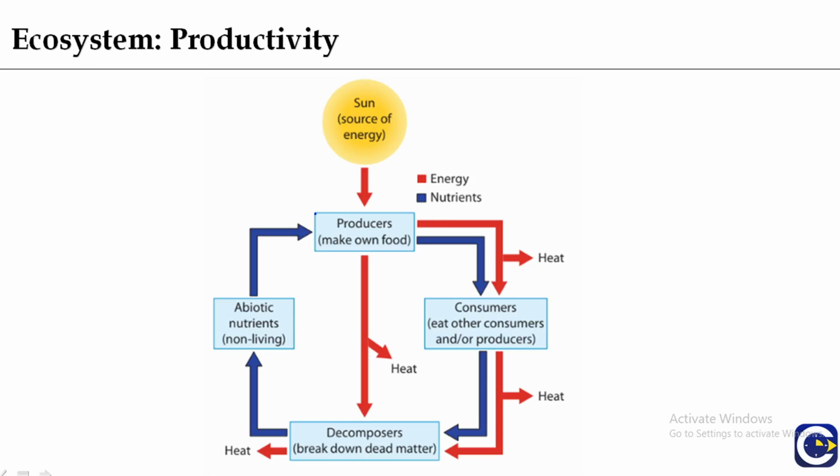Here the producers are those biotic components of an ecosystem which make their food by themselves, and they are autotrophs. The process by which they make their food is photosynthesis.